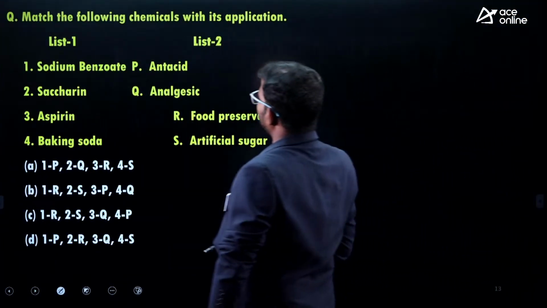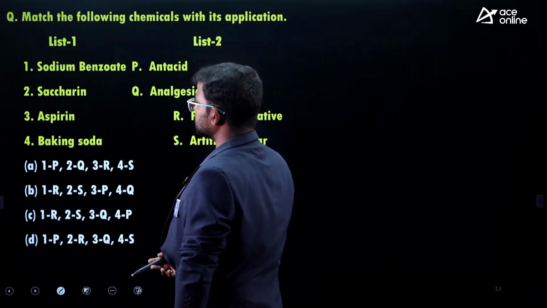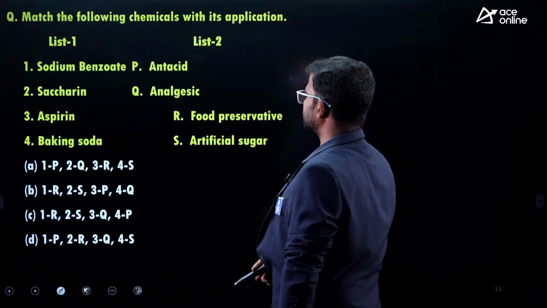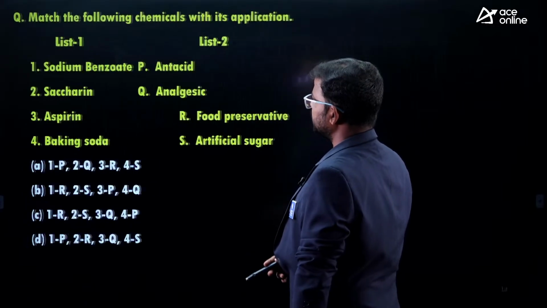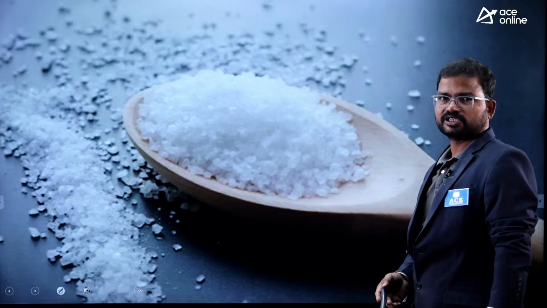Next, match the following chemicals with their applications. So sodium benzoate, saccharin, aspirin, baking soda. Here they mention antacid, analgesic, next food preservative, next artificial sweeteners or sugars. Okay, right. So guys, we already know that we have a number of artificial sweeteners.